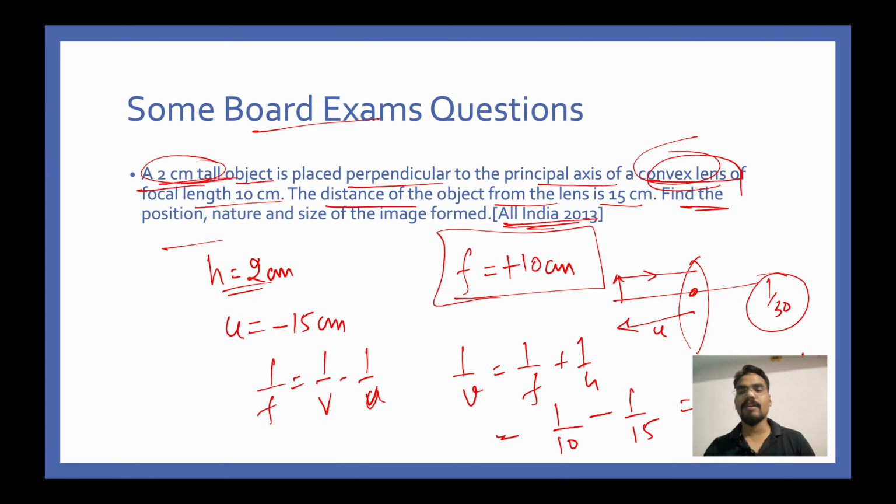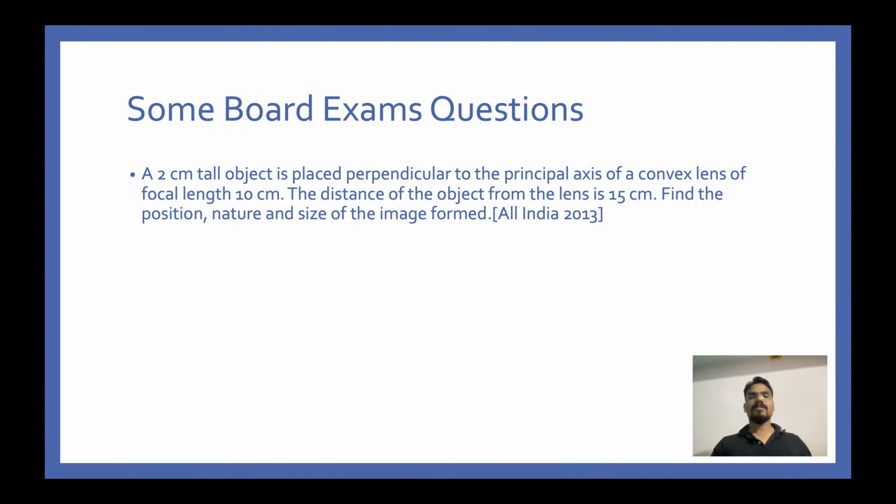That means 1 upon V is equal to 1 by 30, and therefore V is equal to 30 centimeter. This is the position that you have to achieve.